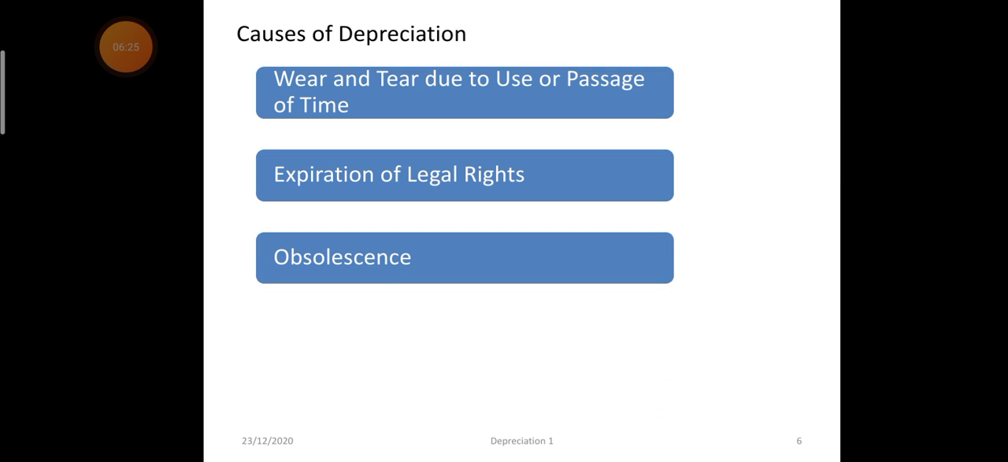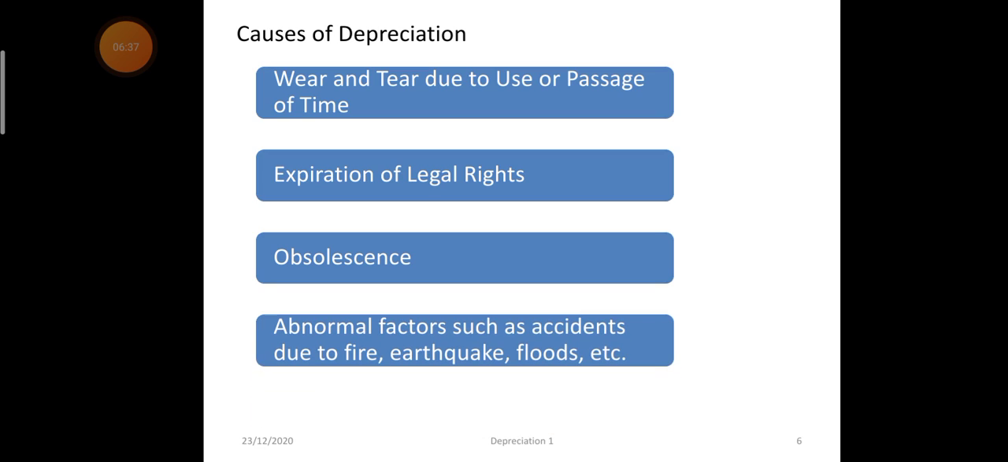Obsolescence, change in the technology: new technologies are coming, so the importance of old technology is going down, and because of that the value of machinery having old technology is falling. And due to some abnormal factors like accident or earthquake, flood, etc., the value of assets also goes down.